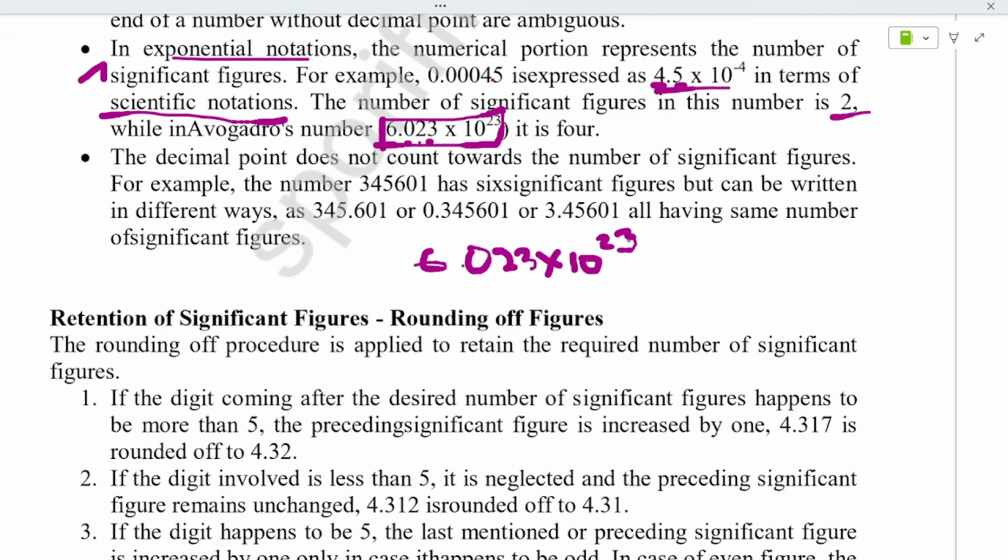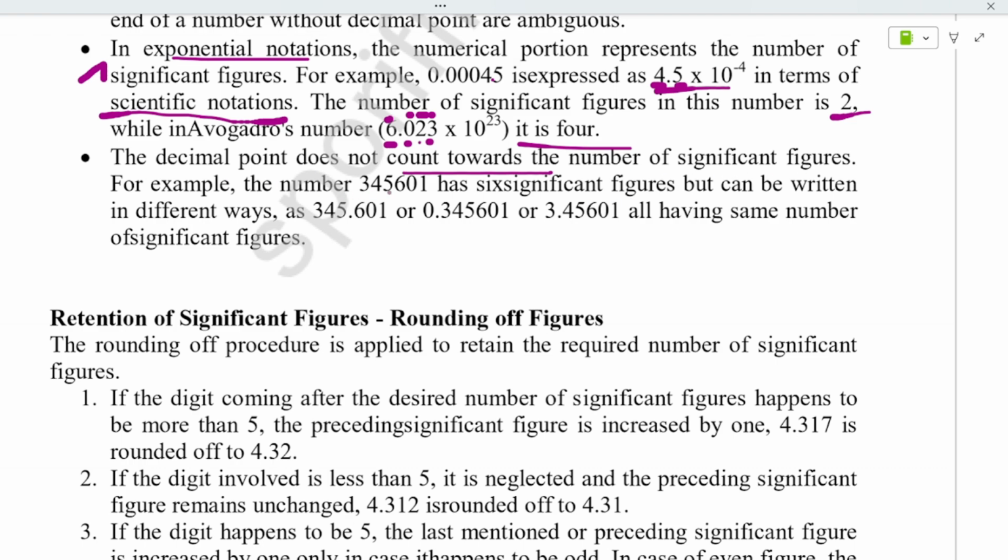This is one term, or one numerical you can think of as one law. We will see the laws which will come up, and you have to just remember 6.023 into 10 raised to 23 is the Avogadro number. It is 4. See, 1, 2, 3 and 4 is there. So it is 4. The decimal does not count for significant figures, right?